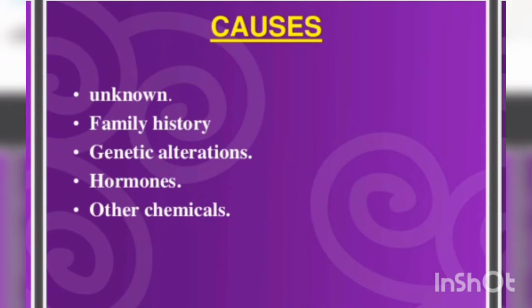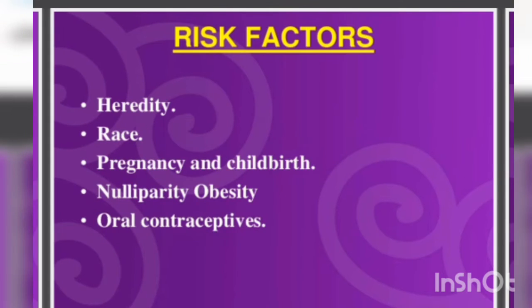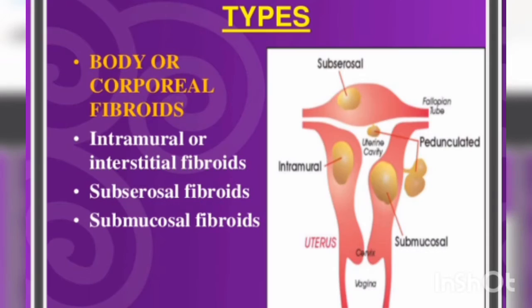Now what are the causes of it? It could be unknown, it could be a family history of fibroids in the family, there could be genetic alterations which occurred in a woman, there could be hormones which are responsible for it, there might be some chemical changes also, like taking a particular drug which induces the formation of fibroid. There are certain factors which predispose and increase the risk or chances of it, like heredity, race, pregnancy and childbirth, nulliparity, an obese woman, or oral contraceptive use. Nowadays OCP use is frequent and it might result in different kinds of effects on the body.